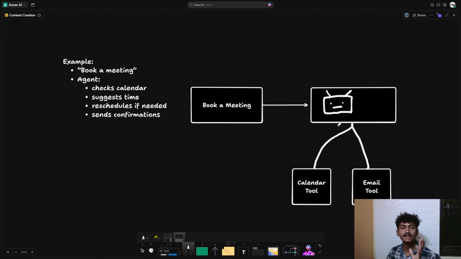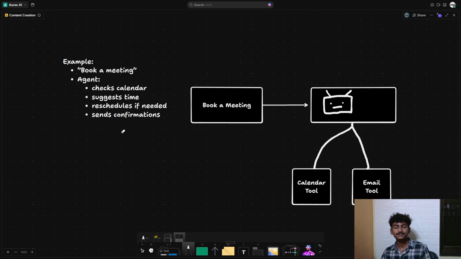So this agent has access to these tools. This is a calendar tool, and this is our Gmail tool. So let's say you say book a meeting to this agent. What this agent will do is it will check the calendar. It will suggest you a time. If there is any conflict, then it will give you the reschedules if needed, and then it will give you the confirmation like this meeting is booked. There was a conflict within this meeting, so it just moved the timings and notified the respective members.